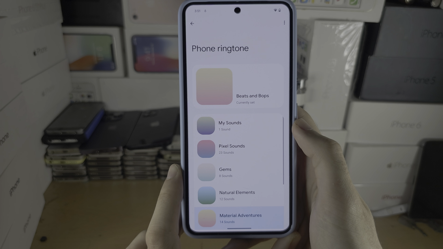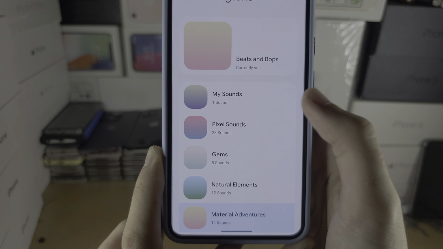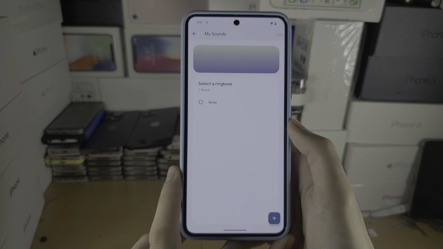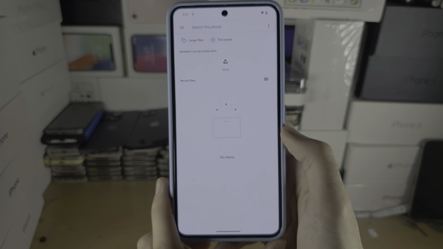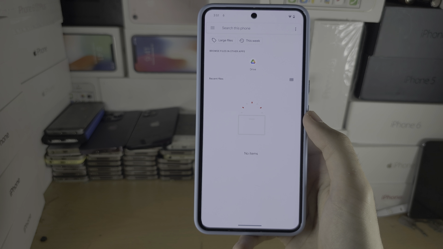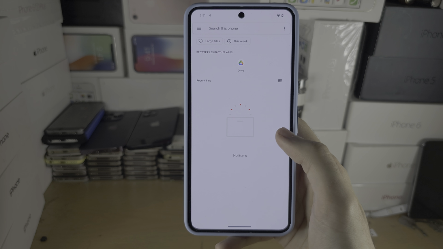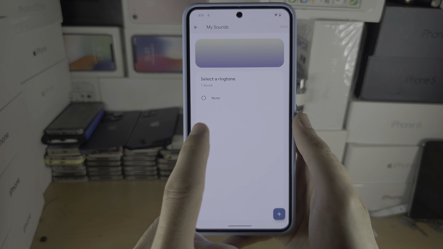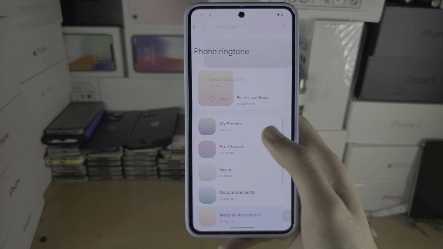But if you want your own custom ringtone, instead select my sounds and then tap on the plus, and you will need to select your MP3 or your music ringtone files, and once you tap on them they will show in your ringtones, and you'd be able to tap on a custom ringtone and select it.